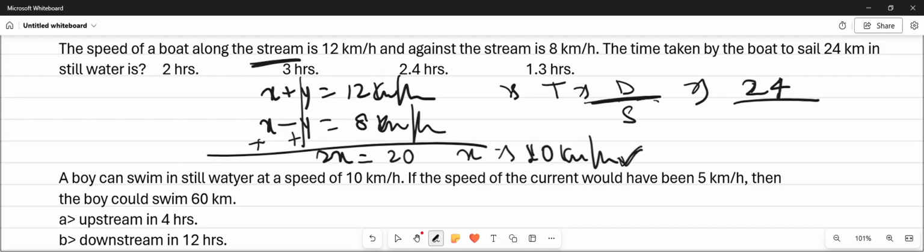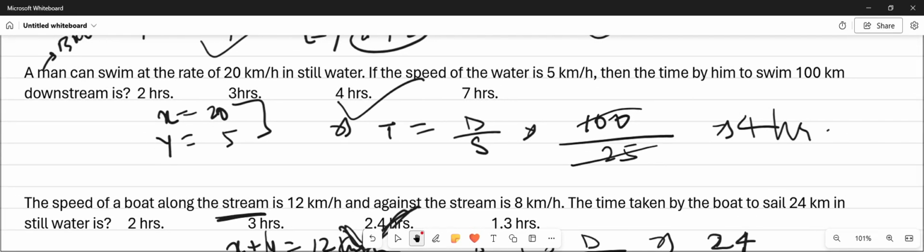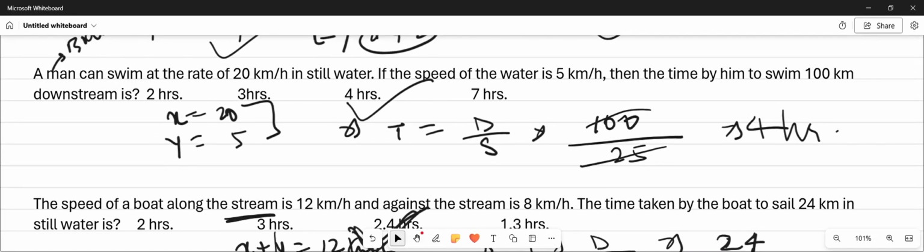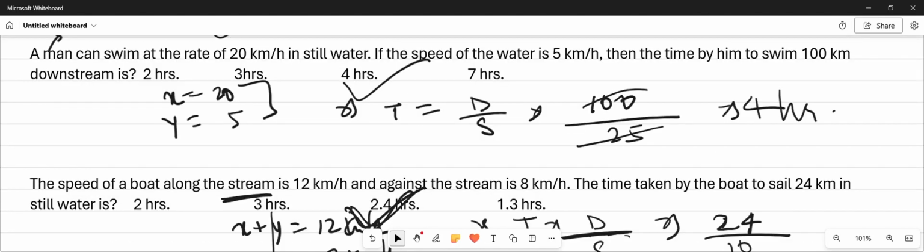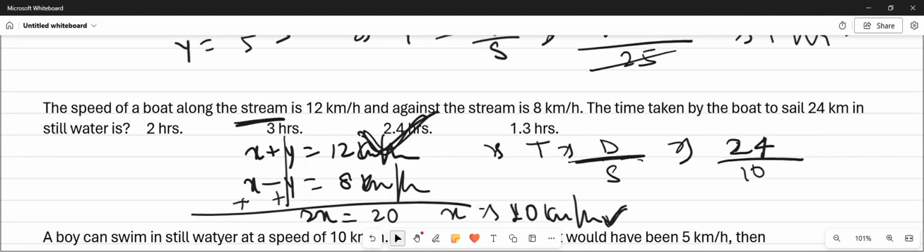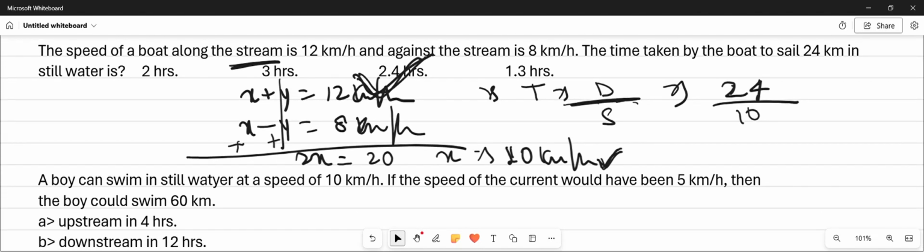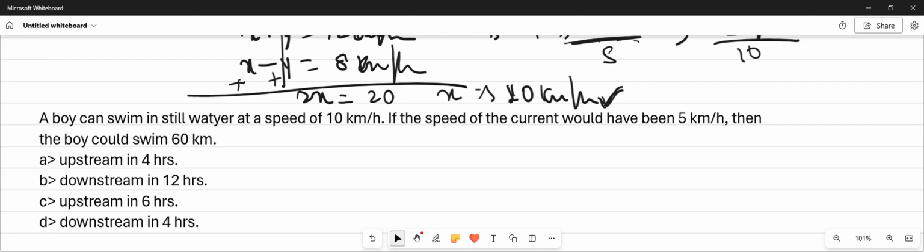Then this would be the speed of boat in still water. Then we will put it in the formula, that is 24 by 10, that is 2.4 hours. 2.4 hours is our correct answer. In the earlier question, we had to find the time taken by the boat to go downstream, and here we have to find the time taken by the boat to sail in still water. That is why we have to find the x here, not the x plus y or x minus y.